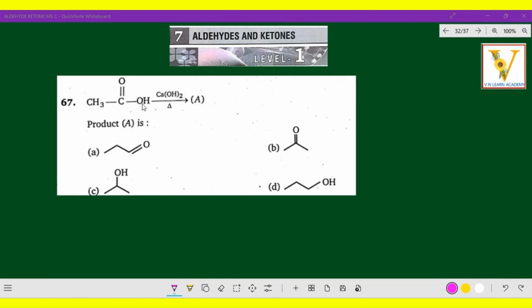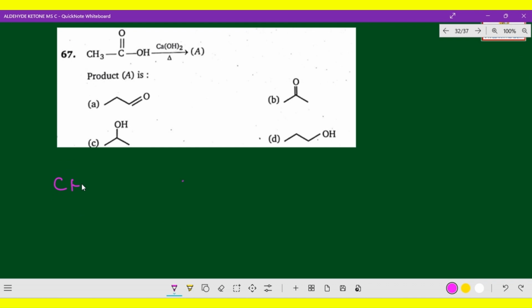And CH3COOH, that means acetic acid, combined with calcium hydroxide. What is the product? Generally, here also it is a concept-level question. A carboxylic acid combined with a strong base, calcium hydroxide, you will get a keto group only. Here I would like to give the explanation. This is not one molecule; two molecules of carboxylic acid, that is acetic acid, CH3-C(=O)-OH, combined with Ca(OH)2.